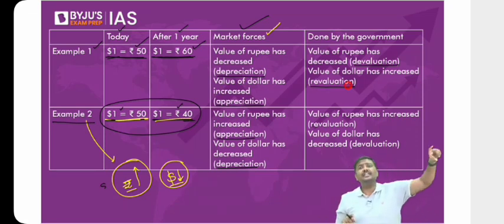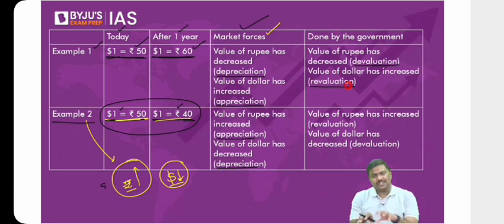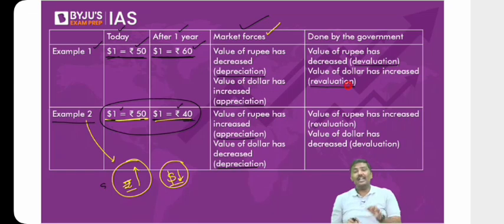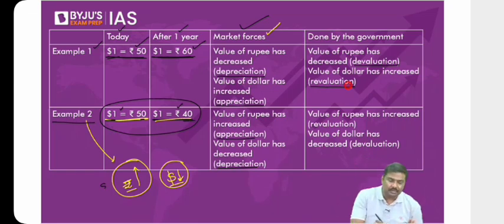Earlier, the UK was part of one of the mechanisms in the European market. They used to devalue their currency. But today, most countries use the terms appreciation and depreciation, which means they've allowed market forces to determine the exchange rate. Hence, we simply use the terms depreciation and appreciation.